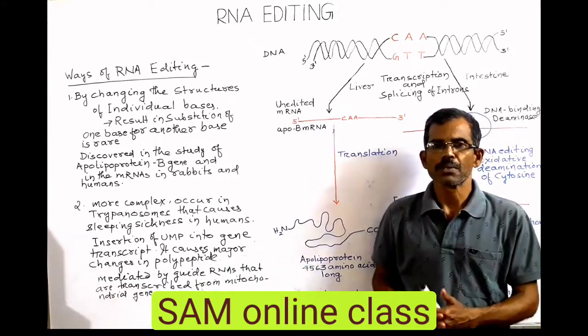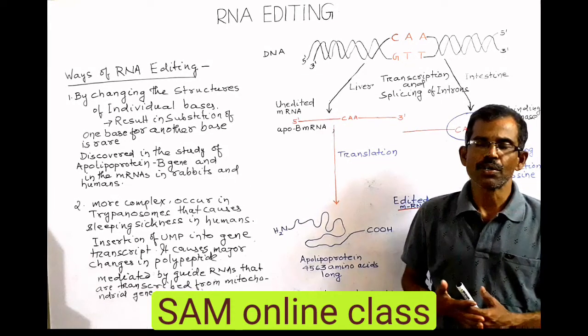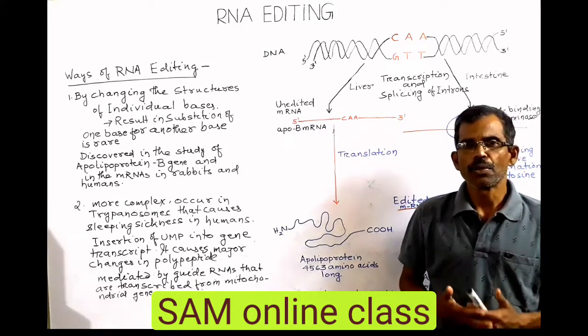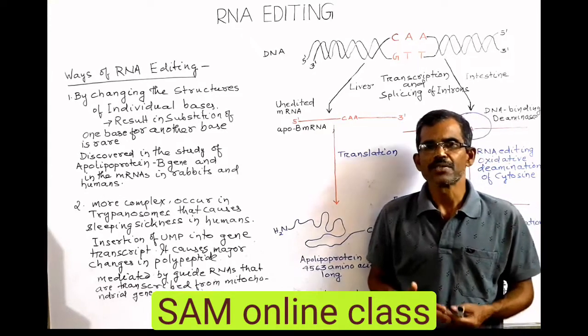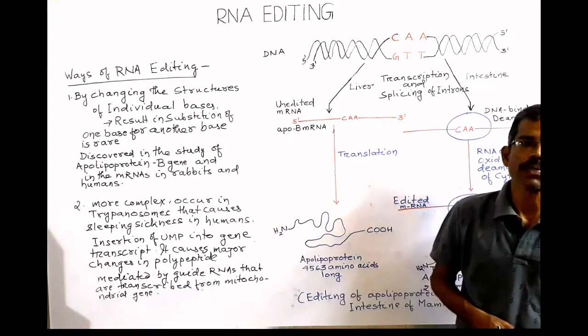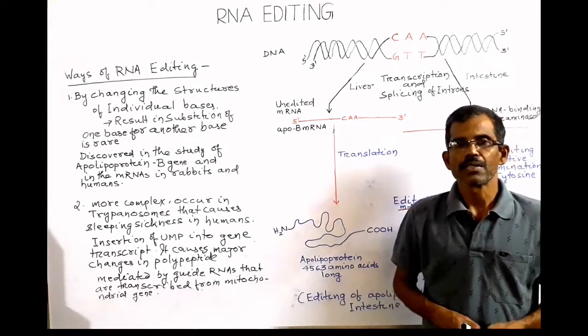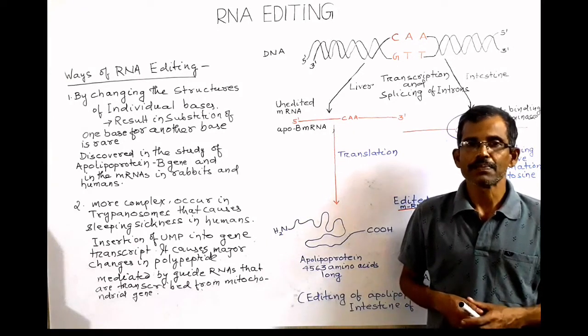By the process of transcription, the genetic information that is stored in DNA is only transcribed in the form of RNA, but there is no alteration or change in the genetic information. But the discovery of RNA editing shows that exceptions do occur.